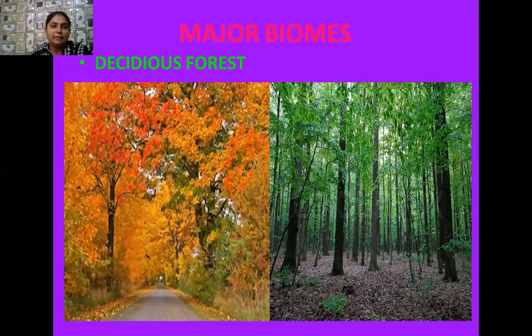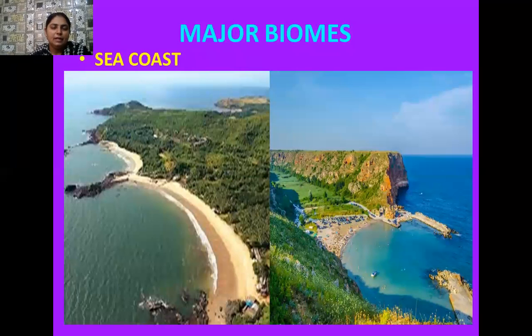Students, another type of biome is the deciduous forest. Deciduous forests are those forests whose leaves fall down at a particular season. These forests also occupy a major part of India, so they also come under major biomes. Next among these is the sea coast. You have seen so many beautiful sea coasts in your country, and a specific type of vegetation as well as animals are found there.